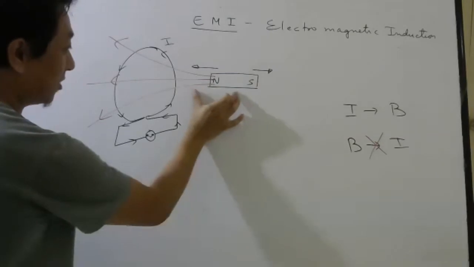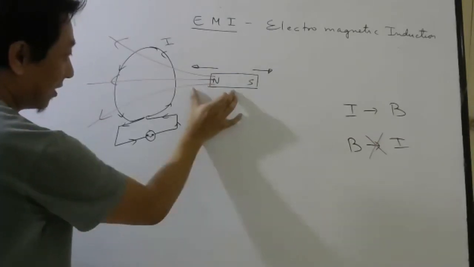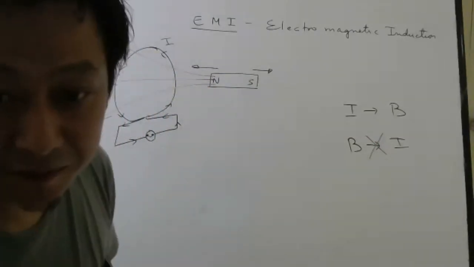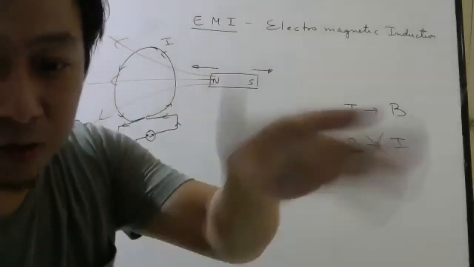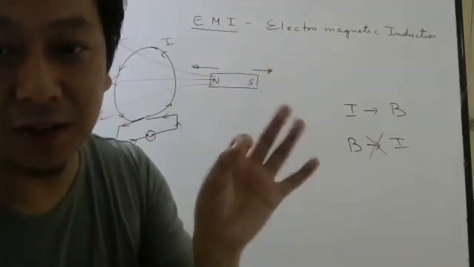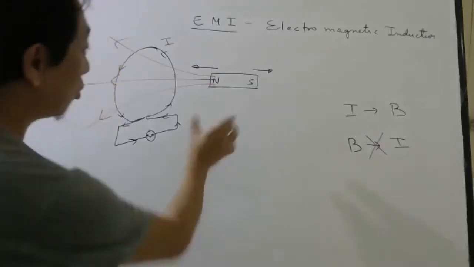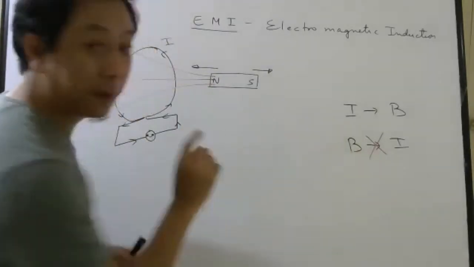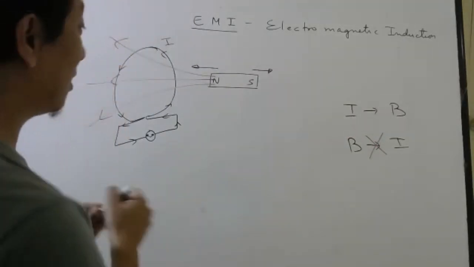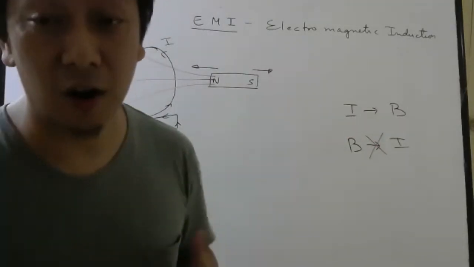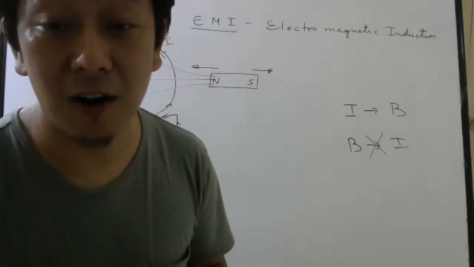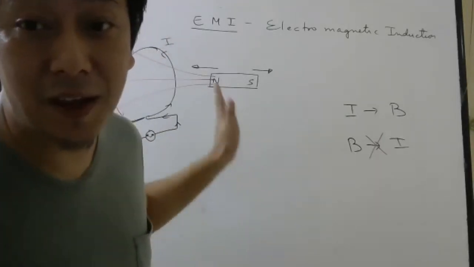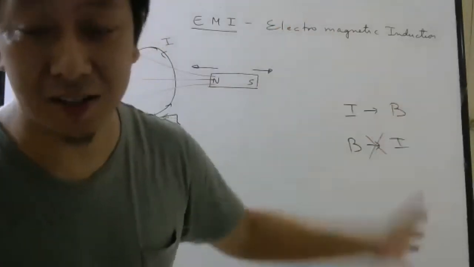Because when it was here, there was some magnetic field. When you bring it closer, magnetic field will change. Don't jump to those things right now. Don't bring your school concepts here. So when you move the magnet this way or that way, magnetic field has changed. So he made a law. Why was it made as a law? Because this cannot be explained by existing laws.